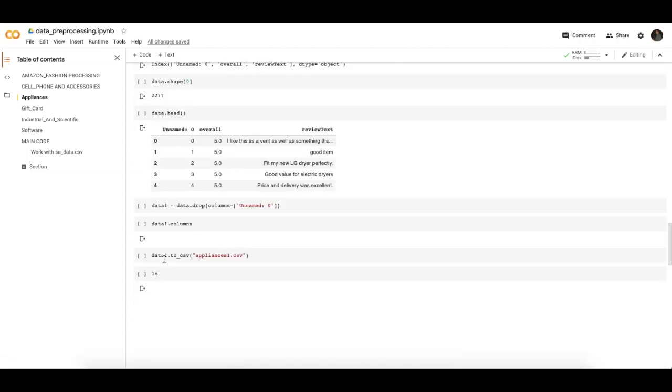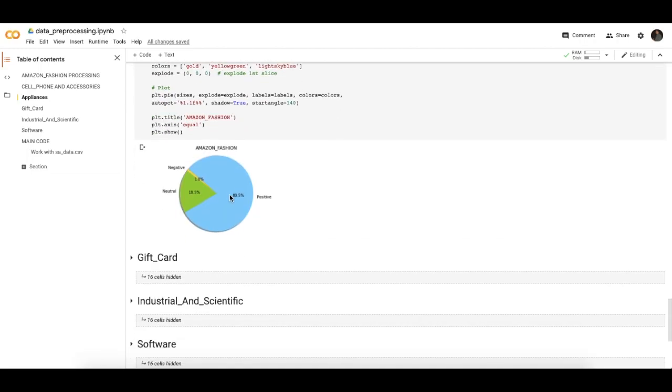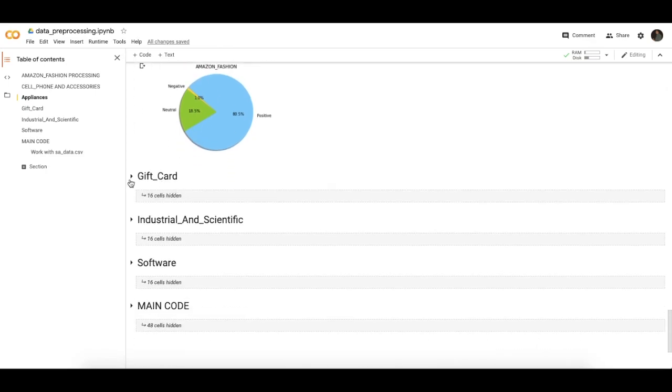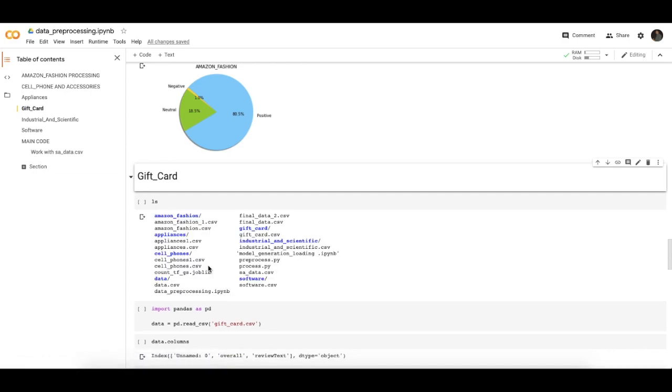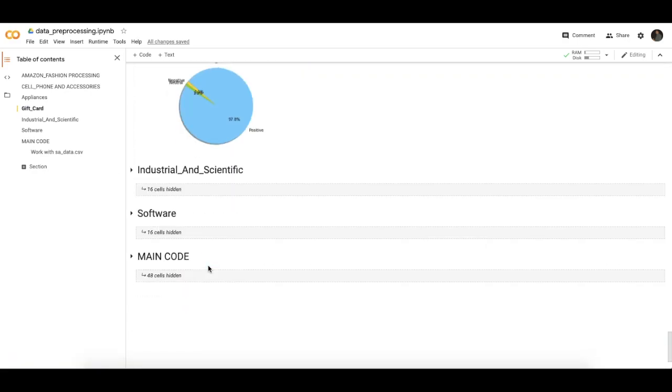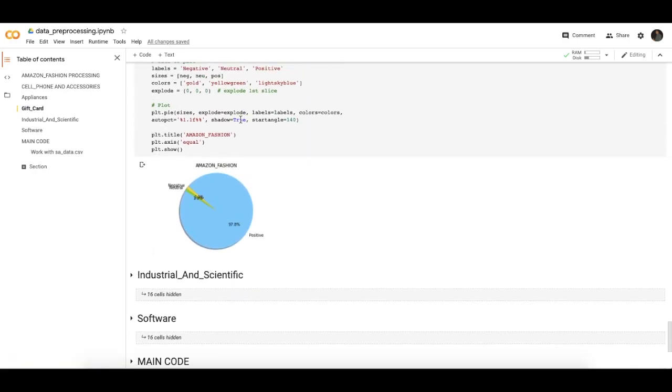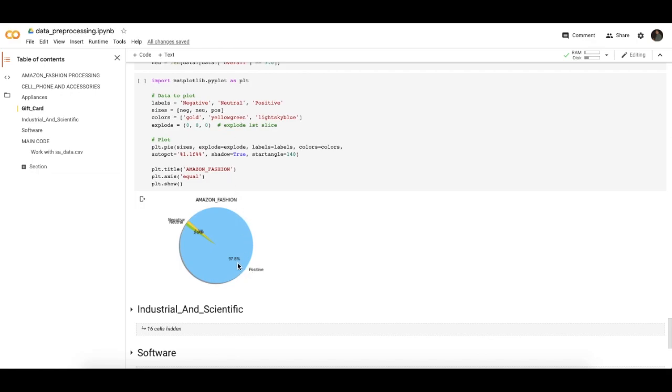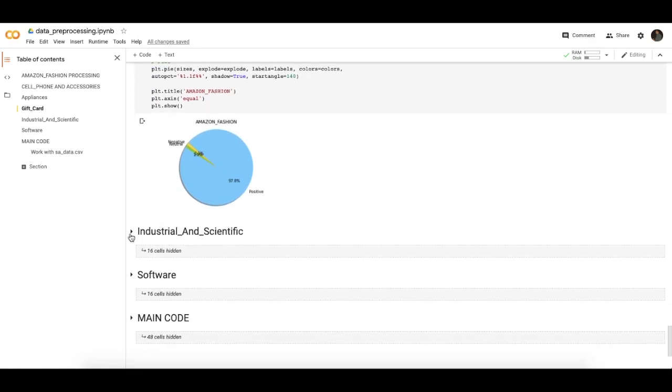and appliances have 80.5% of positive data, 1.0% of negative data, and 18.5% of neutral data. Gift card has 97.8% of positive data, 1.1% of negative data, and 1.1% of neutral data.